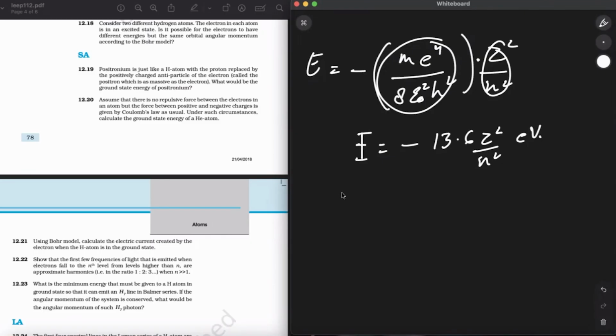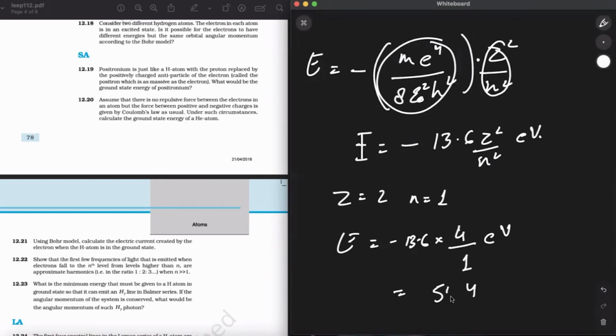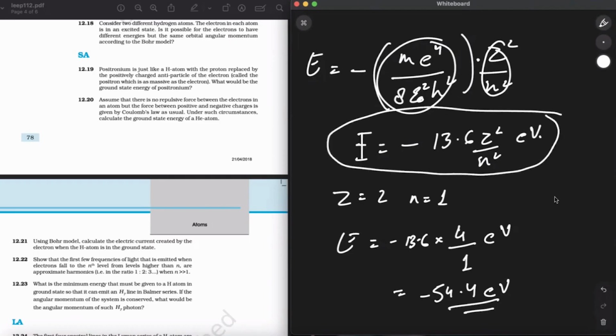And for the helium nucleus, Z equals 2 and n equals 1 for the ground state. So what will the energy be? E will be minus 13.6 times Z squared, which is 2 squared, 4, divided by 1, in electron volts. Solving this, 13.6 times 4 is 54.4. So 54.4 negative electron volts. So this is your energy. We have to remember this: energy is equal to minus 13.6 Z squared upon n squared electron volts.